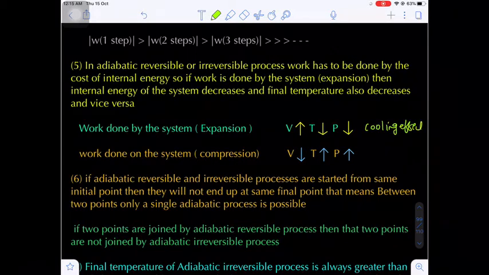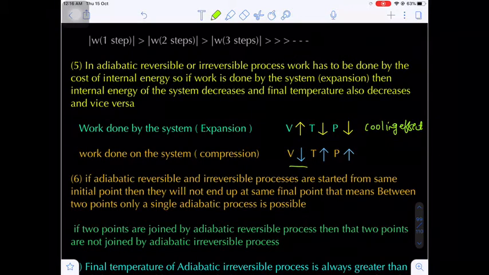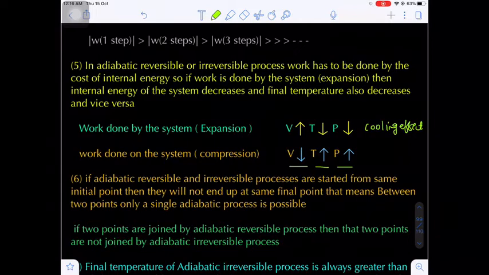Now next one, work done on the system, that is compression. In compression what happens? Volume decreases, that means pressure has to increase, that means temperature should increase, that means the heating effect occurs. Which effect occurs? Heating effect. Are you getting my point?